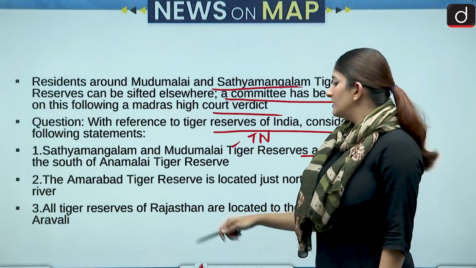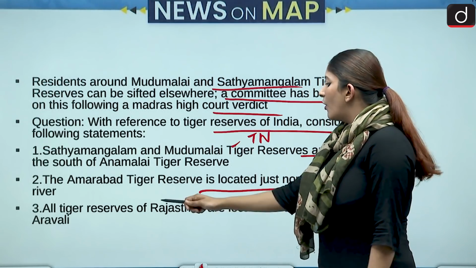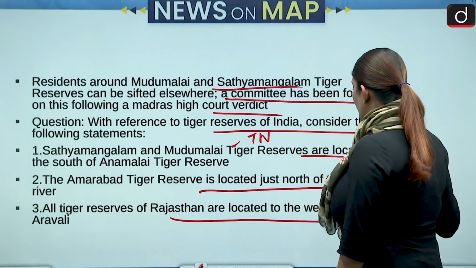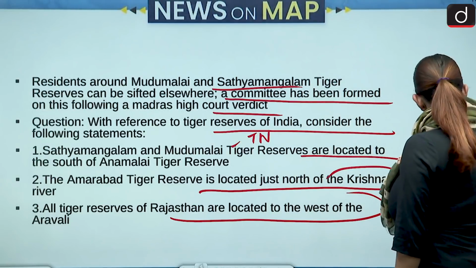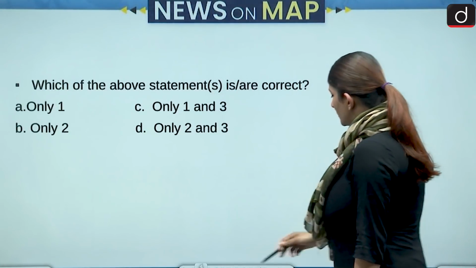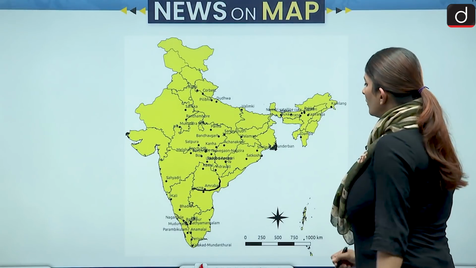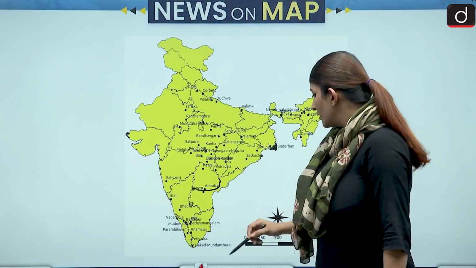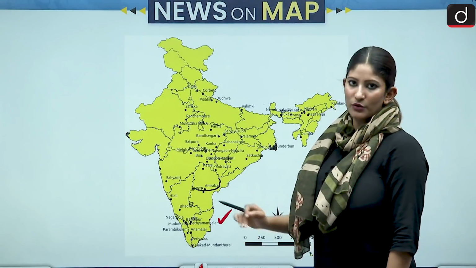The Amrabad Tiger Reserve is located just north of the Krishna River, and all tiger reserves of Rajasthan are located to the west of Aravalli range. Okay, so let's begin with seeing where it is on the map. Okay, let's see. Now, as I told you, Satyamangalam, Mudumalai, and one more was there, right? Annamalai. These three belong to Tamil Nadu.